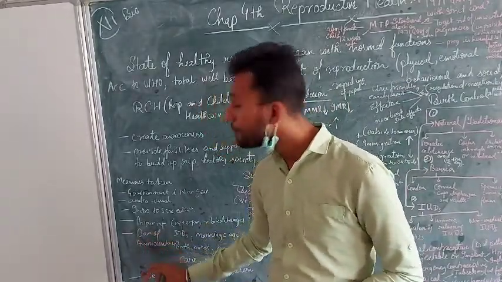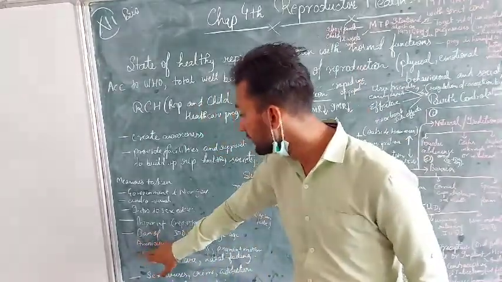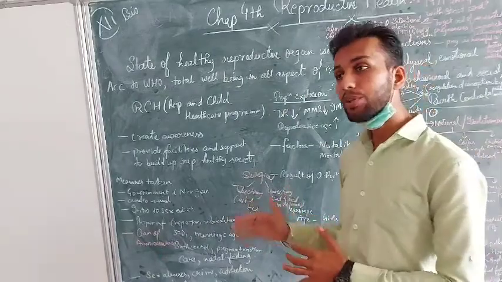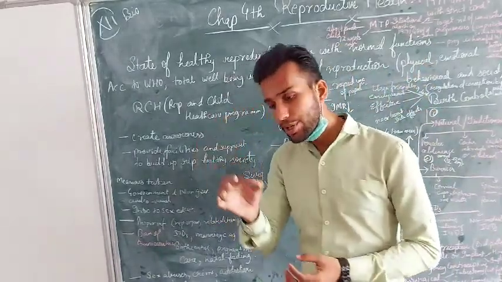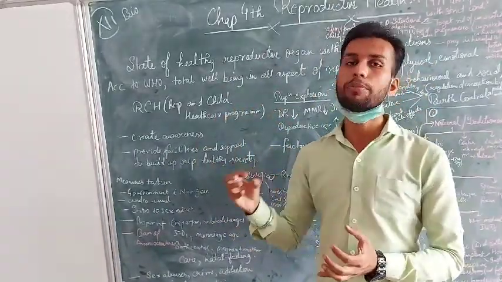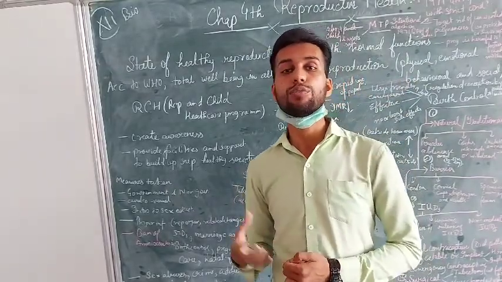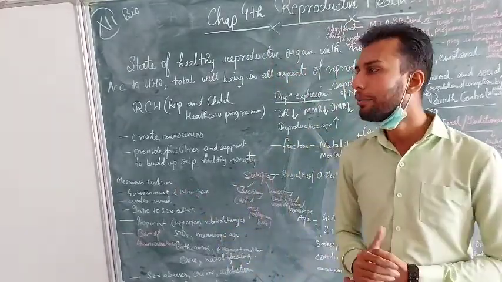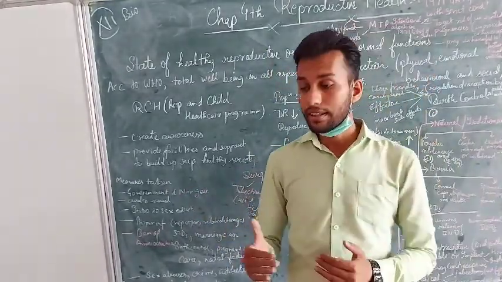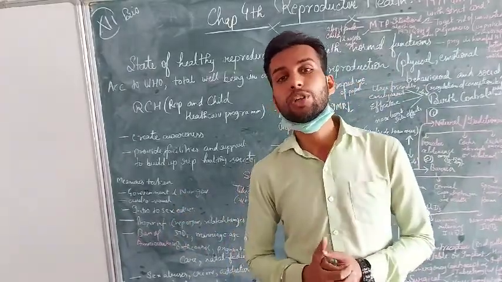And then on amniocentesis. Amniocentesis is an important term. In the amniocentesis technique, amniotic fluid is taken out and examined under the microscope or in the lab, and from there we determine the sex of the child.